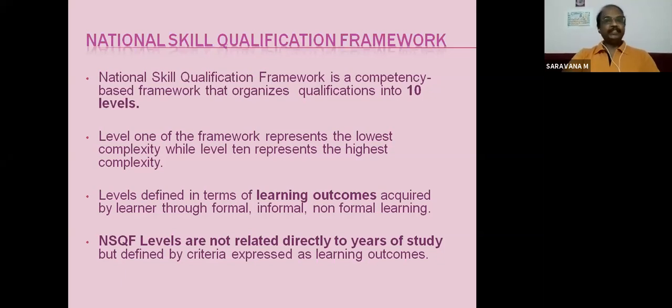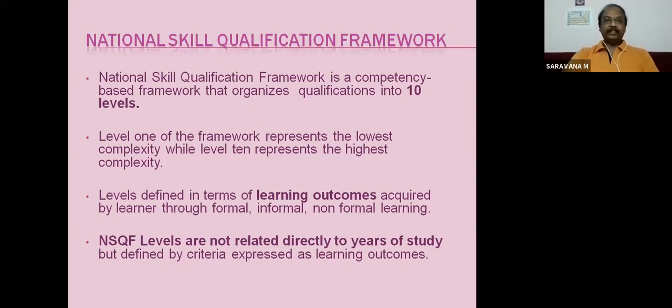It will be very easy to complete that task or certificate, to get this first level of certificate. And the 10th level will be very difficult to get the certificate. So level 1 will be very easy and 10 will be very tough, the highest complexity.